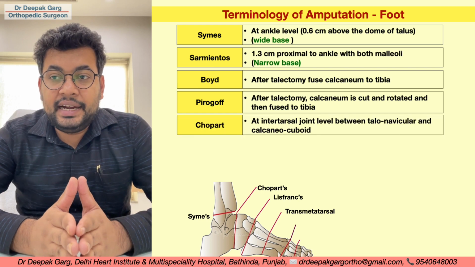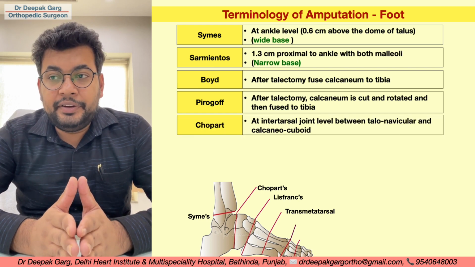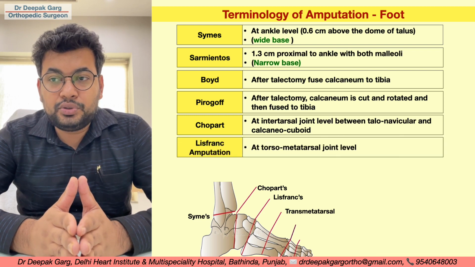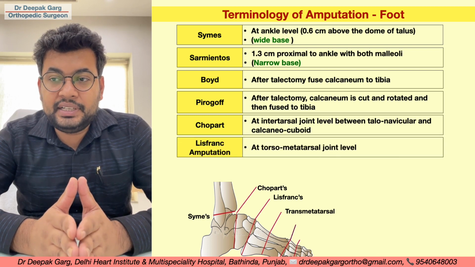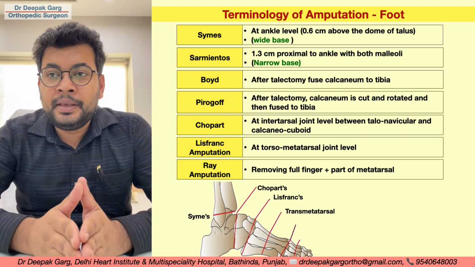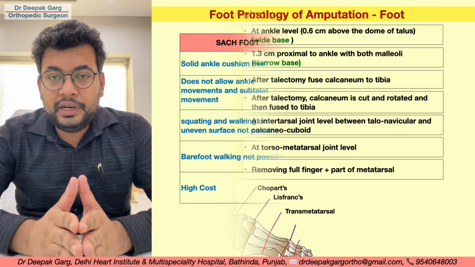Chopart's amputation is at the intertarsal joint level, between the talonavicular and calcaneocuboid joints. Lisfranc is at the tarsometatarsal joint level. Ray amputation, again, is removing a toe along with a part of the metatarsal. So now let's just compare.